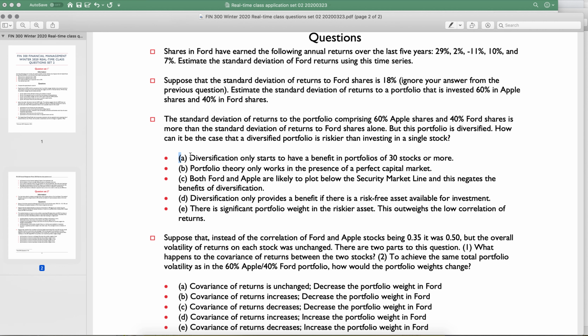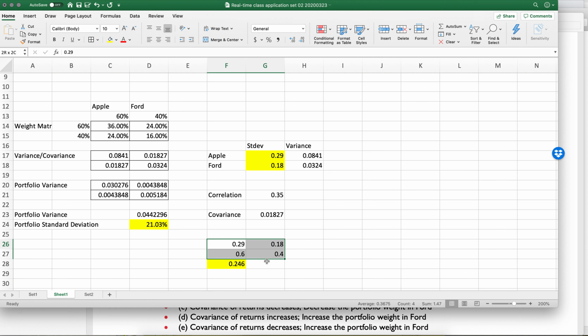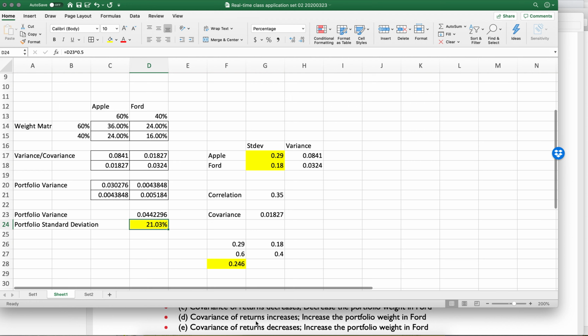So the answer here, and let me just make very clear, this is not the correct way to do it. But this was the central insight of the CAPM model, which is that it's not just a weighted average for risk, that when you take into account covariance, this magical thing happens where the risk goes down, but the return is just the same.